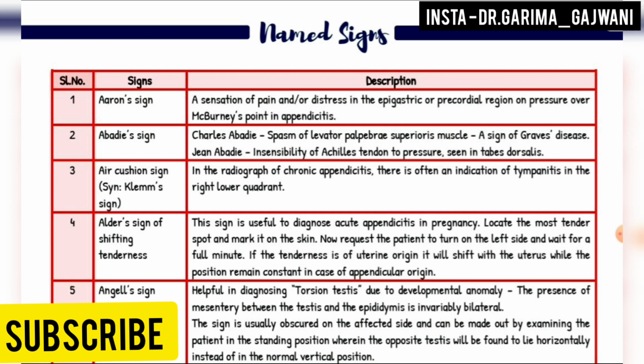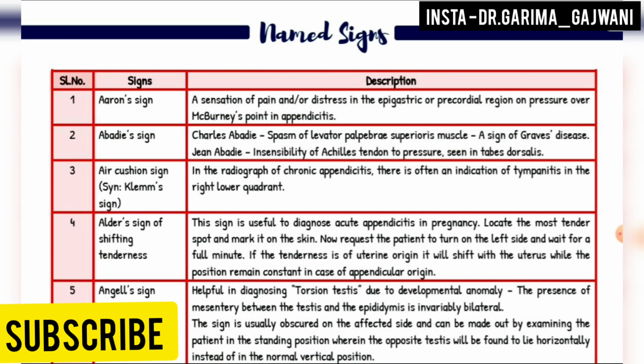Air cushion sign, synonym is Klemm's sign. In the radiograph of chronic appendicitis, there is often an indication of tympanitis in the right lower quadrant. Adler's sign of shifting tenderness. This sign is useful to diagnose acute appendicitis in pregnancy.